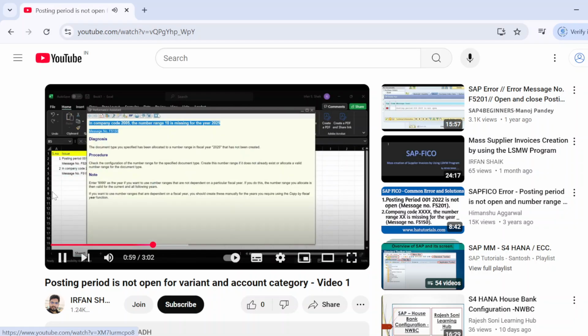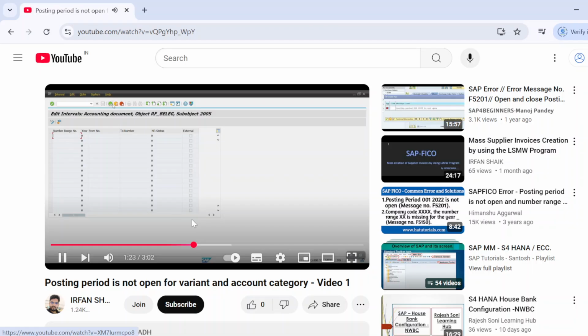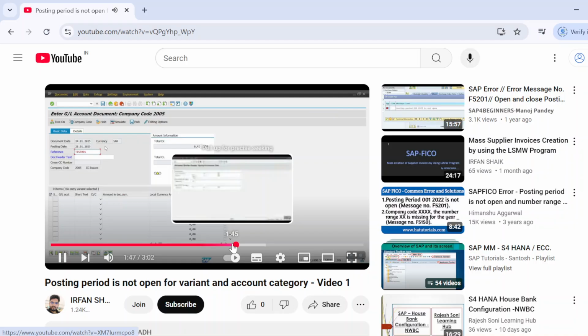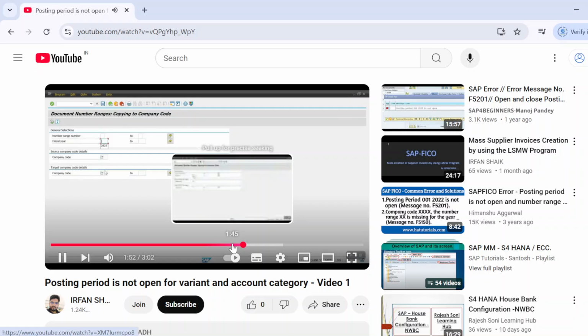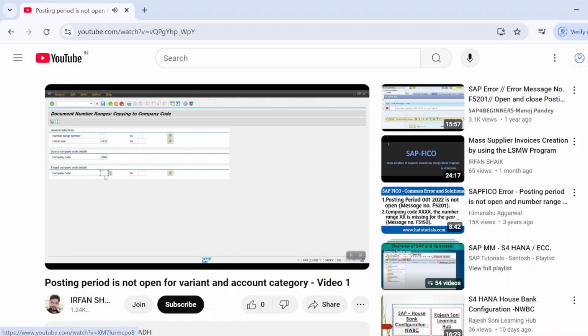Okay. Number range has been maintained. So I'm getting the error for fiscal year 2025. I will be copying fiscal year 2025 from my source company code, which is 2003, and my target company code is 2005.